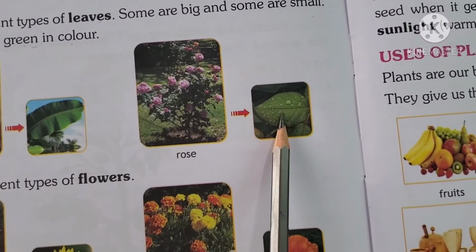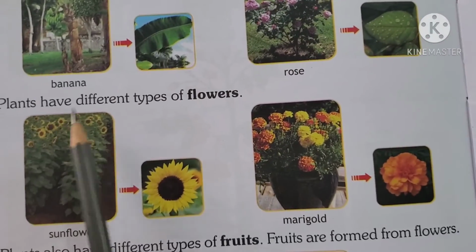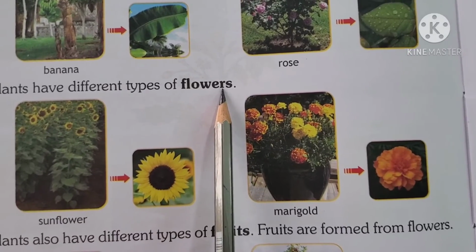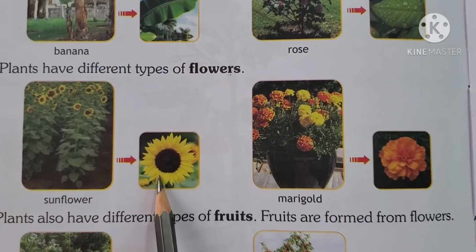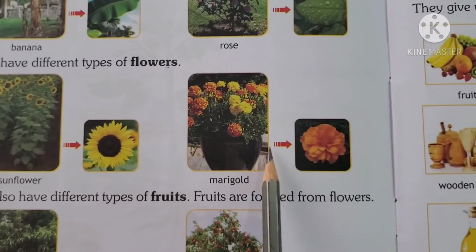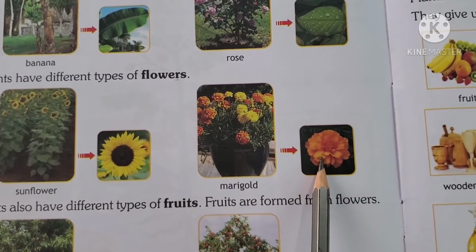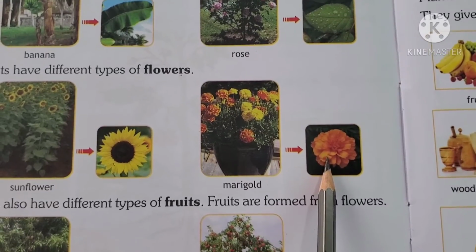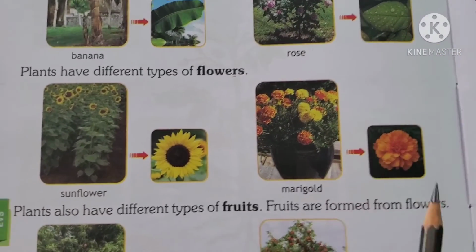Rose is like this. Plants have different types of flowers too. See, which flower is this? Yes, sunflower. And this is marigold. Aren't they beautiful? Yes, they are very beautiful.